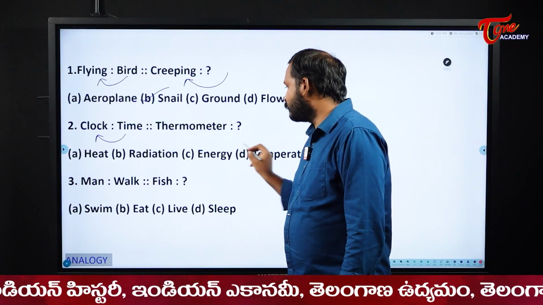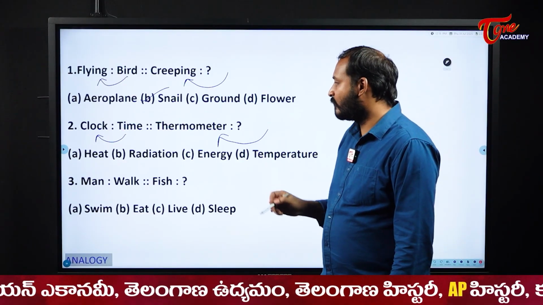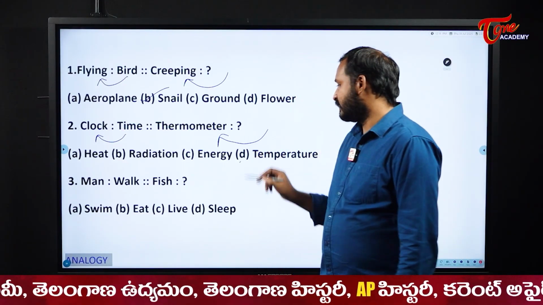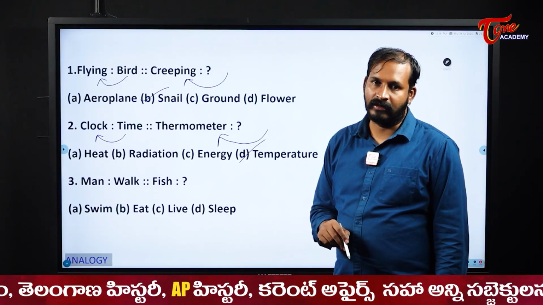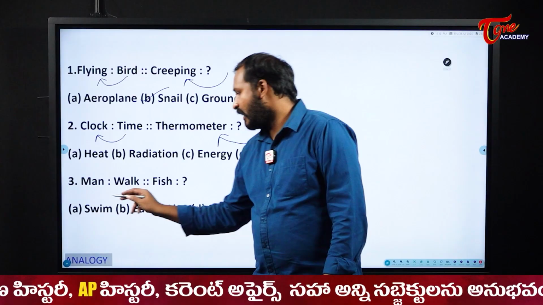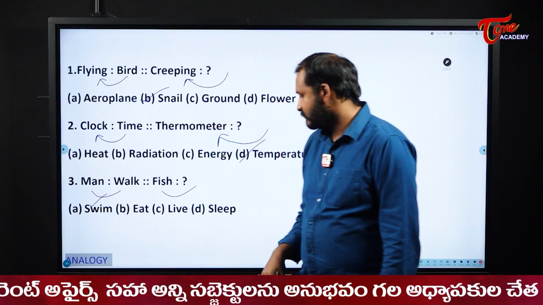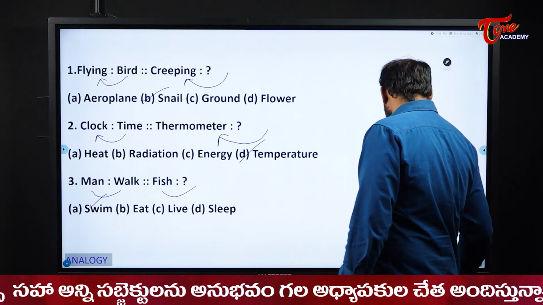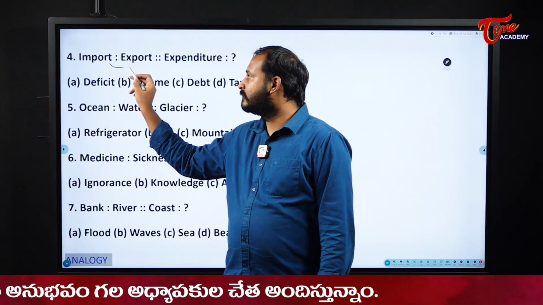Now what is the thermometer used for? To measure the temperature. To measure the temperature we use a thermometer. Next, man walks. What does a fish do? Fish swims, right? Next one. Import, export. What is the relation between these two?